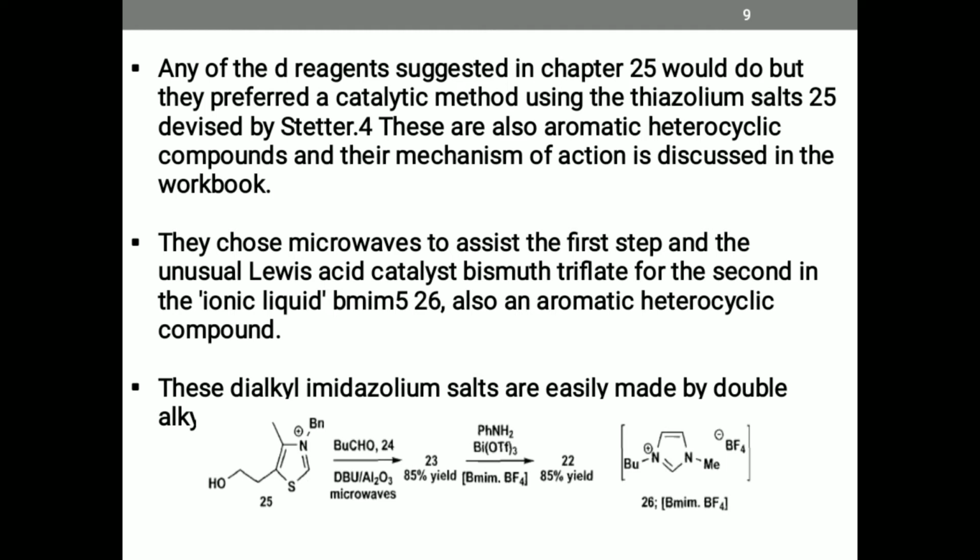They choose microwave to assist the first step, and the unusual Lewis acid catalyst bismuth triflate for the second, in an ionic liquid. It is also an aromatic heterocyclic compound. We know the dialkyl imidazolium salts are easily made by double alkylation, which we saw in the picture below, in which 25 reacts with butanaldehyde to give 23, then it reacts with triflate to give structure 22.